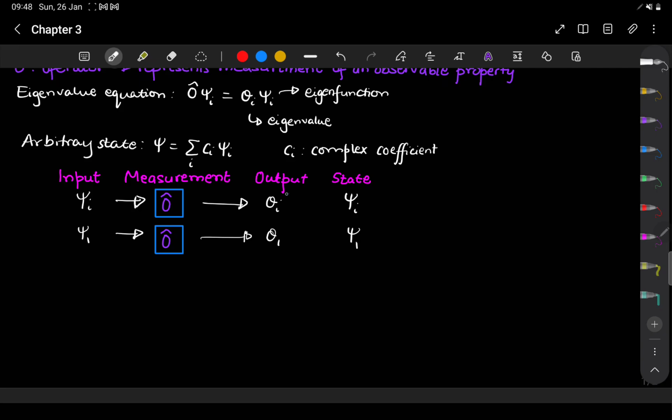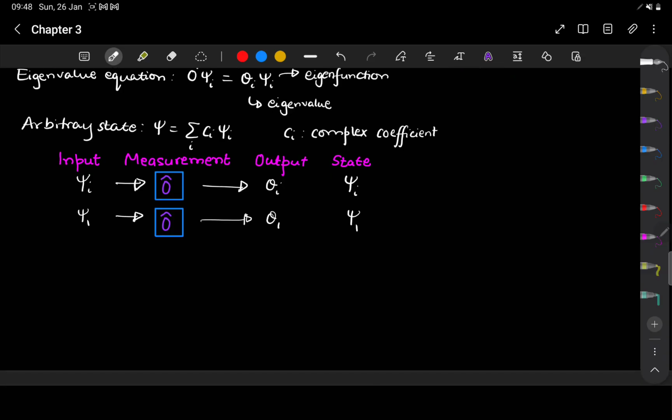So this output over here is the measurement value that you will get. So if I want to make some measurement, the output will be some measurement value. And corresponding to that measurement value, the state, the wave function will be given by this output state.